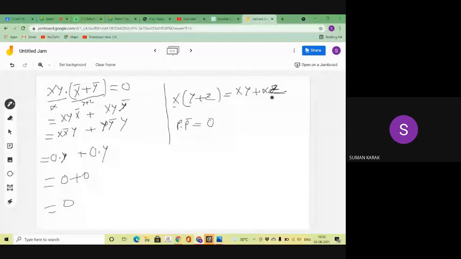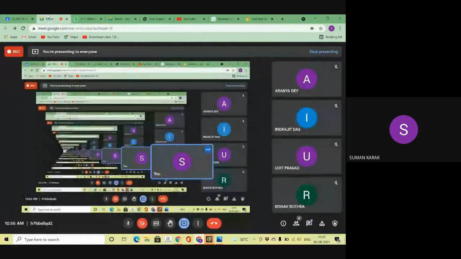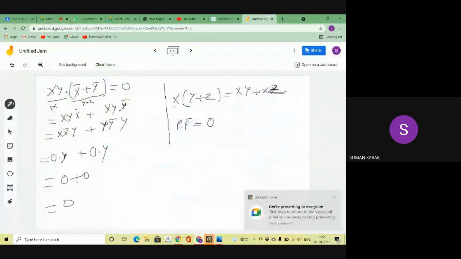xy into x bar plus xy into y bar. Did you understand that? Please tell me. Hello? Udit, did you understand, sir? Aranya, did you understand? Yes, sir. Which distribution law did I apply here? Here I applied the first distribution law.